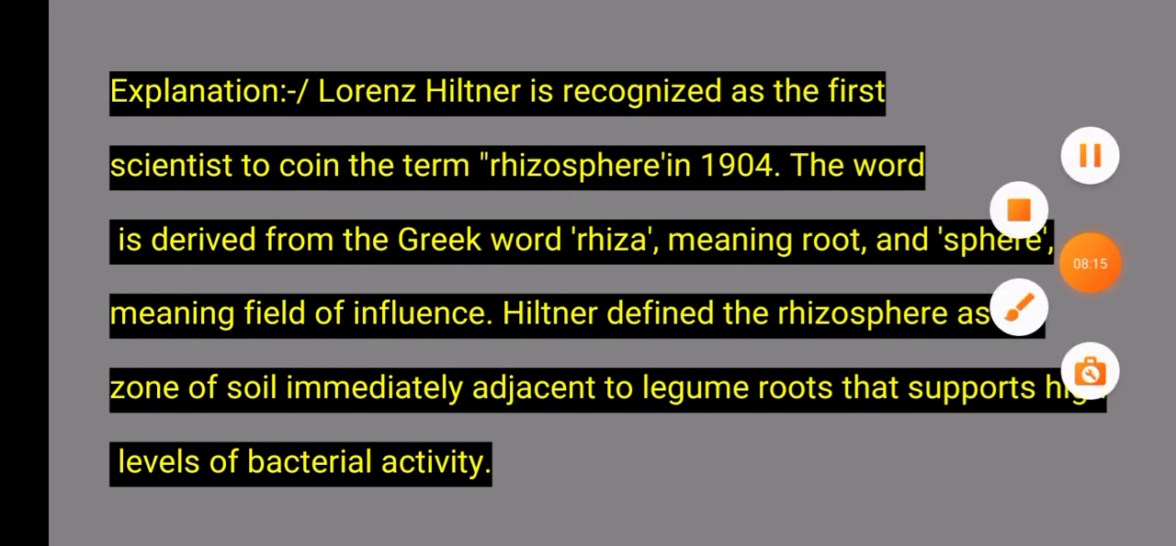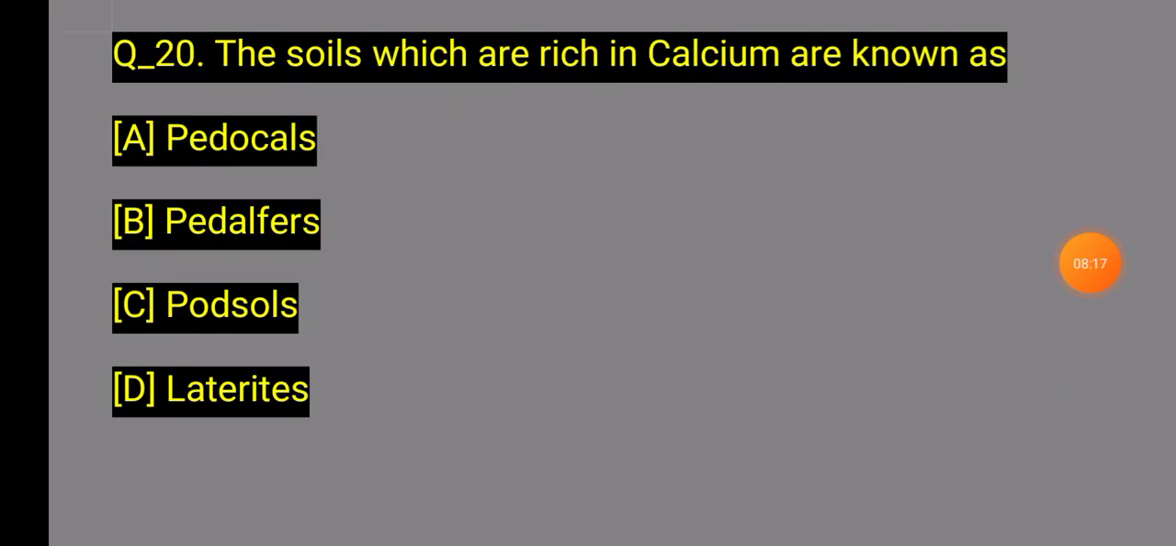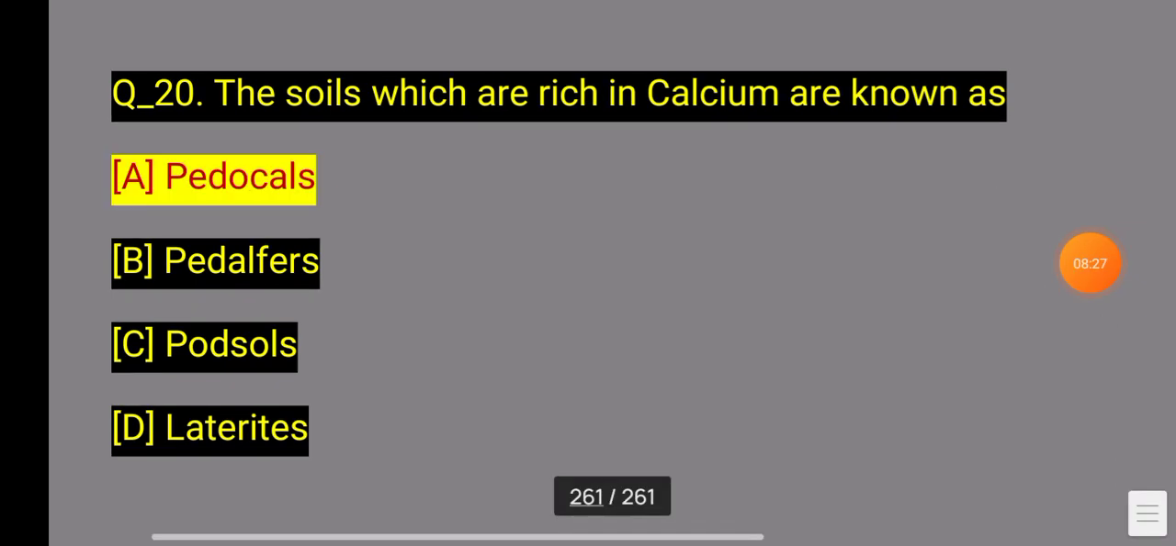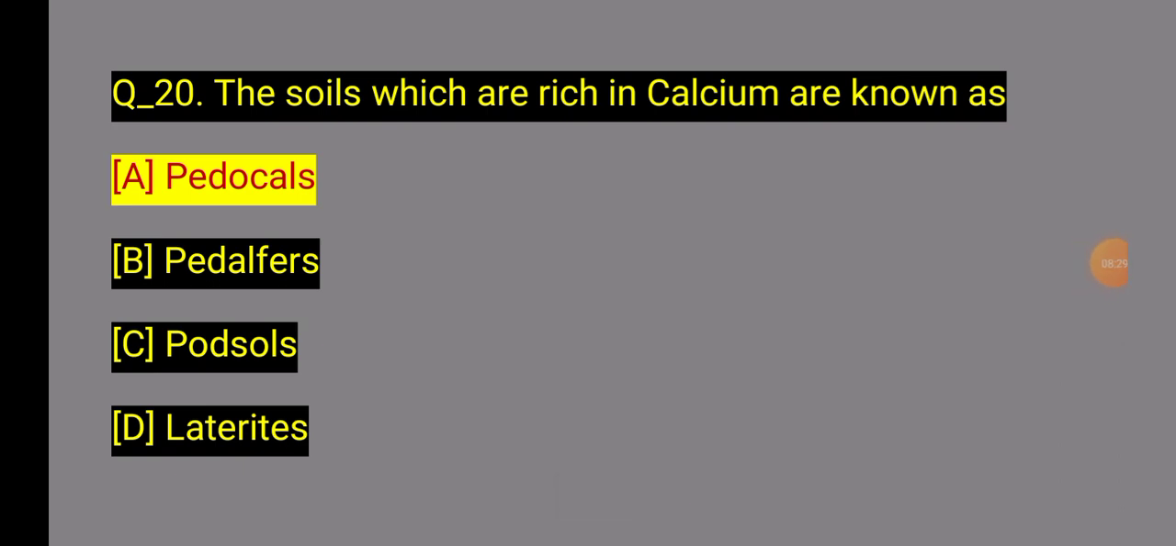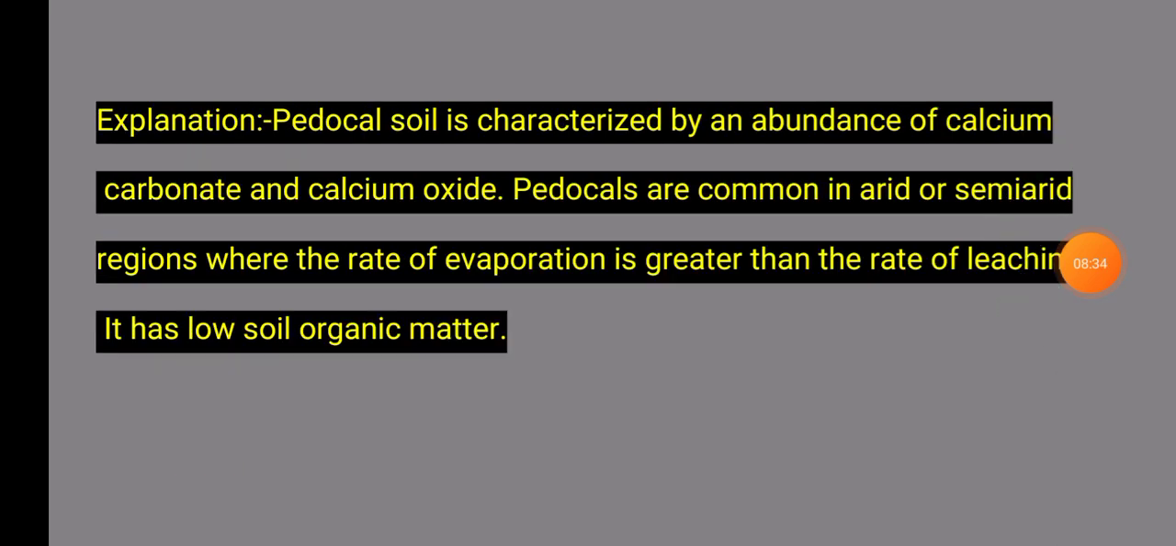Question 20: the soils which are rich in calcium are known as. Which of these four options is correct? Option A, Pedocals, the soils rich in calcium. Question 20, explanation: Pedocal soil is characterized by an abundance of calcium carbonate and calcium oxide. Pedocals are common in arid to semi-arid regions where the rate of evaporation is great and the rate of leaching of the humus and soil organic matter is low.